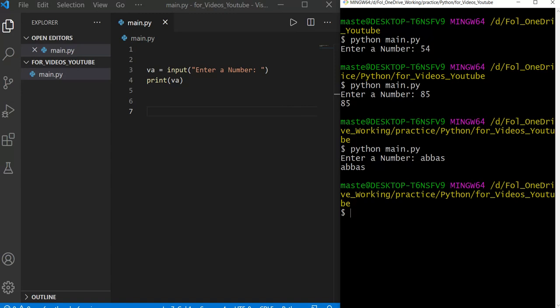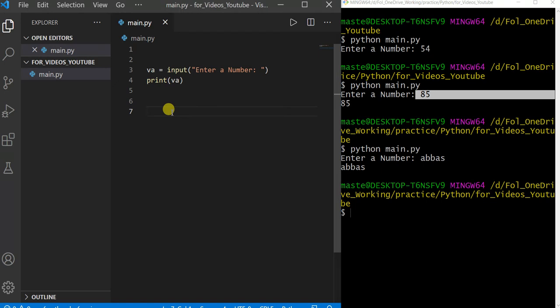Now what is next? Either we take Abbas as a string or we take 85. How are we going to know what the type is? We know the type of 85 is integer, but when we take it as input in a Python program, we don't know what the type of 85 is. Now let me show you why I'm saying this.